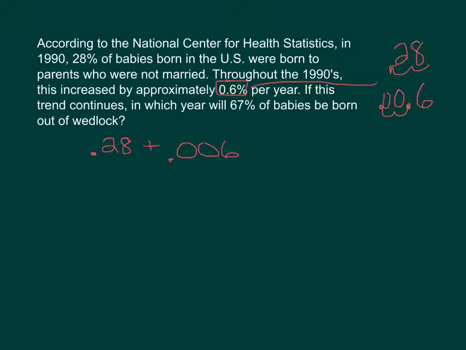So we're going to take that 0.006 times x, since we don't know the number of years. If it's 2 years, then we're just taking it times 2, but we're going to see how many years it takes until we get to 67%. So we could just make that 0.67. We'll see how many years we need. So we'll start off just working this out like a normal algebraic problem. We'll subtract 0.28 to get that x term by itself.